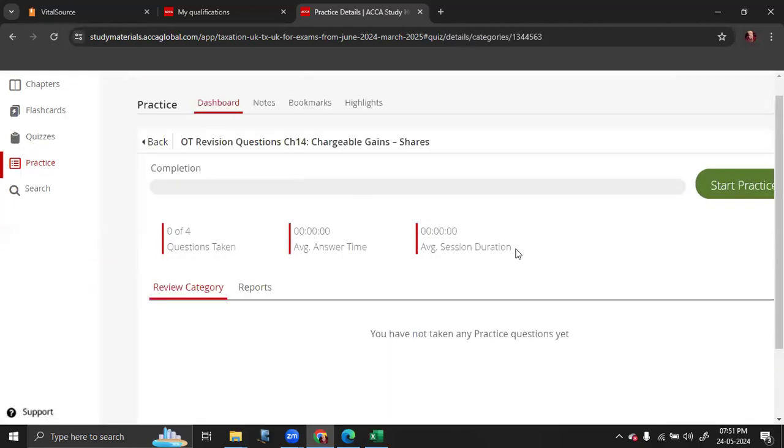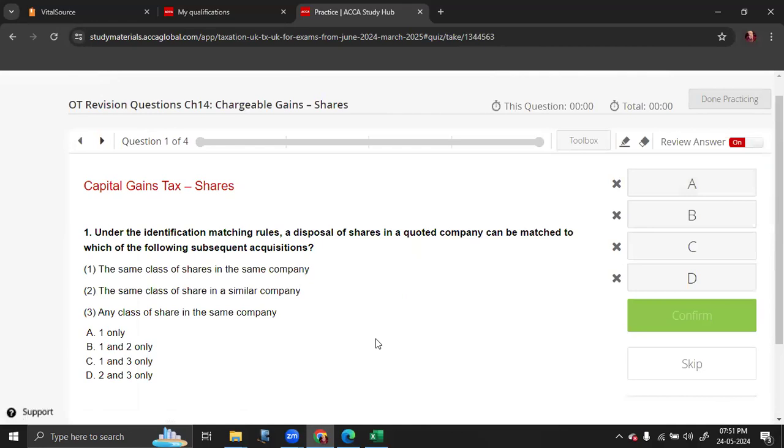Next is chapter 14, which is related to shares and securities and very easy for individuals. Again, keep in mind, if it's a connected party transaction, you have to take the deemed proceeds, which is the market value or the mid price average. Quote the market price and average into the number of shares you have gifted. Then second thing is cost matching: same day of disposal, following 30 days after the disposal, and remaining from the share pool. For bonus issue, there is no cost. For rights issue, the number of shares and the cost changes.